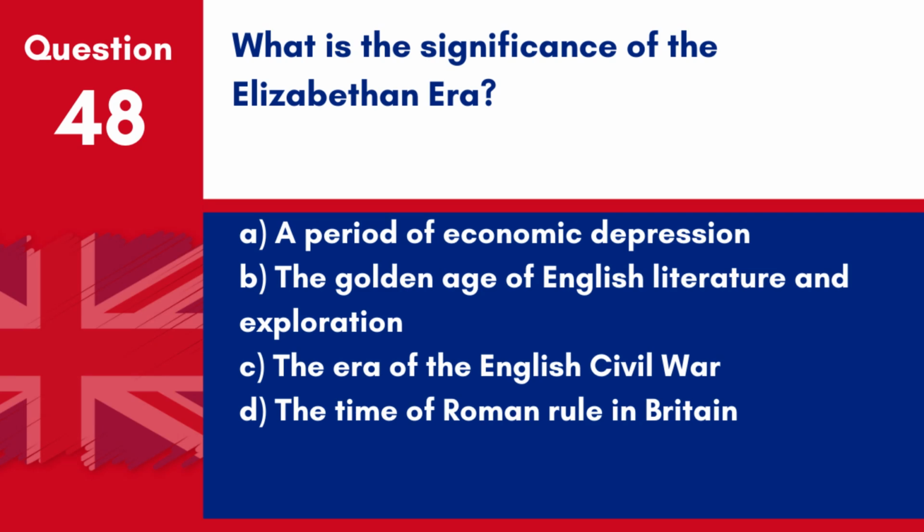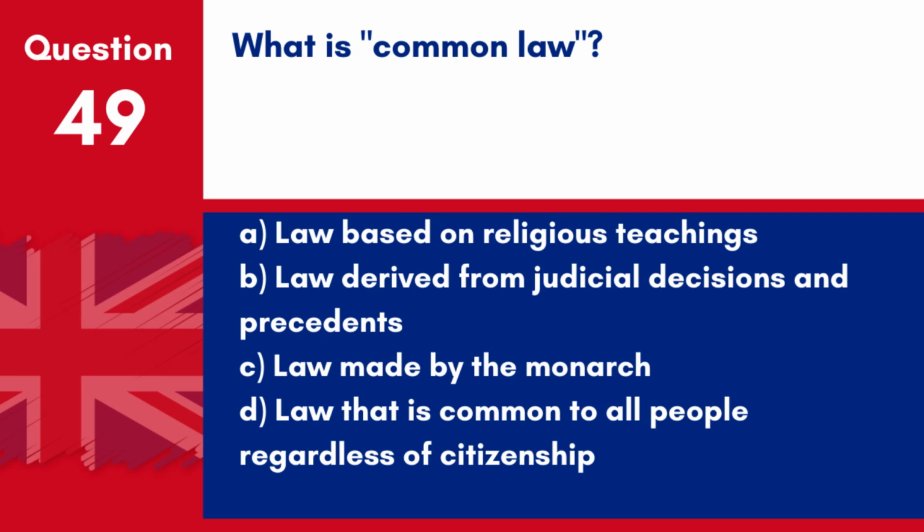Question 48. What is the significance of the Elizabethan era? A. A period of economic depression. B. The golden age of English literature and exploration. C. The era of the English Civil War. D. The time of Roman rule in Britain. Answer B. The golden age of English literature and exploration. The Elizabethan era is known as a golden age for English literature and exploration, coinciding with the reign of Queen Elizabeth I.